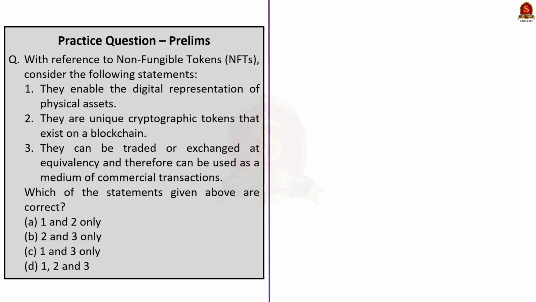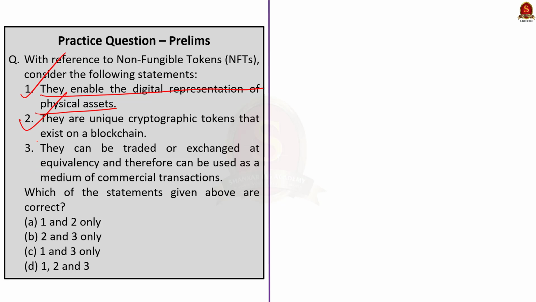Moving on, this question is about non-fungible tokens. Three statements are given. Again you have to find which statement or statements given here are correct. See, the first statement says they enable the digital representation of physical assets. This statement is correct. The second statement says they are unique cryptographic tokens that exist on a blockchain. This statement is also correct. Now the third statement says they can be traded or exchanged at equivalency and therefore can be used as a medium of commercial transaction.